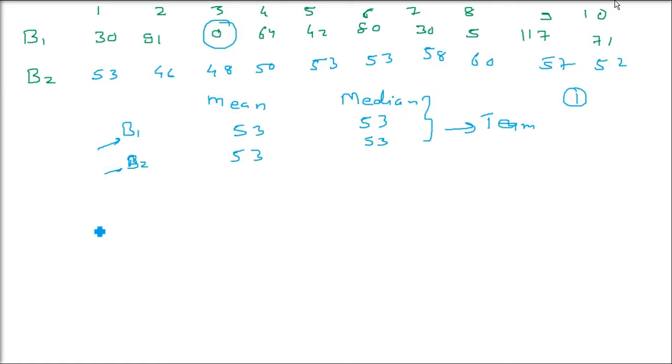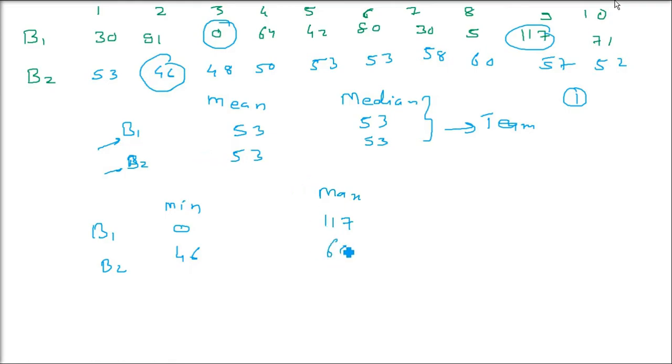First batsman got out in the third inning for 0. The minimum is 0. Maximum is what? 117. Come on, it's very good. Batsman 2 has never scored a duck or never scored a century. But still his minimum is 46, and the maximum is 60.